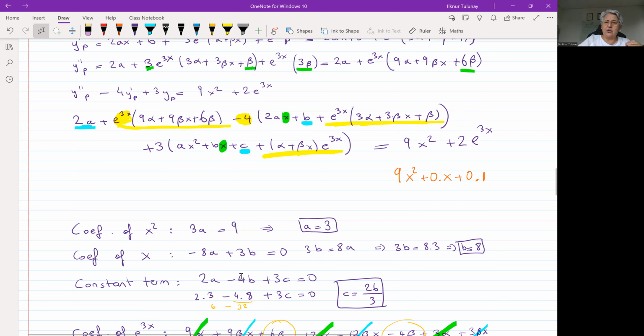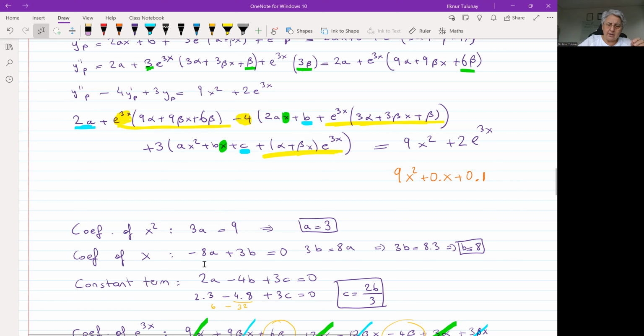Now, the coefficient of the constant term, which needs to be 0 on the left-hand side. Well, where are they? So this is the constant term on the left-hand side. This corresponds to the constant term, and this corresponds to the constant term, the blue ones.